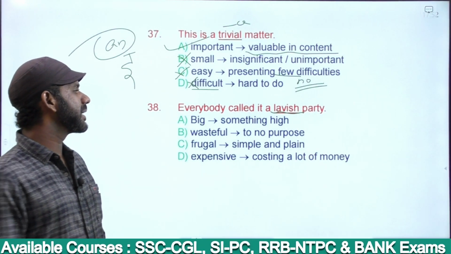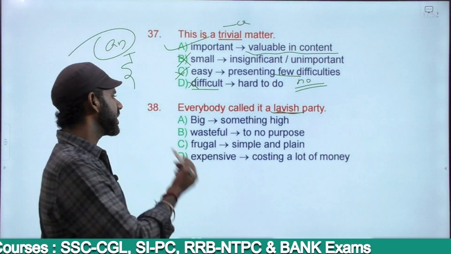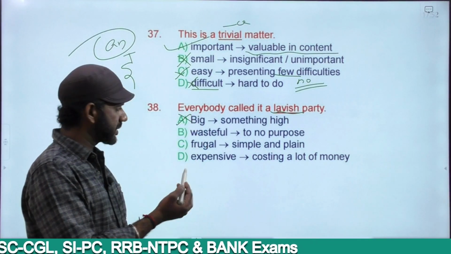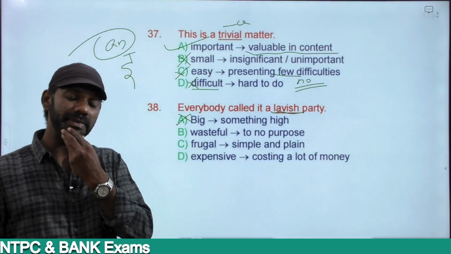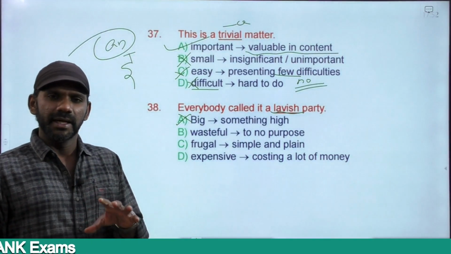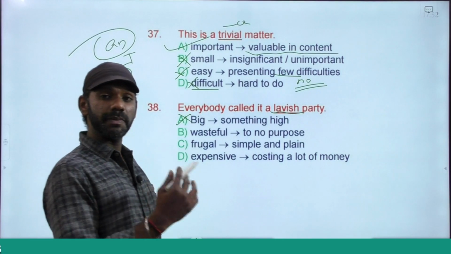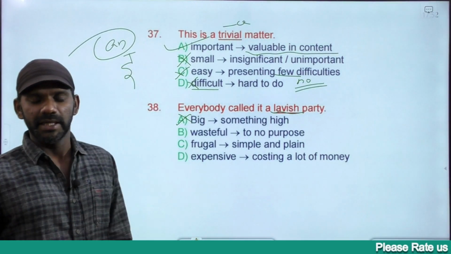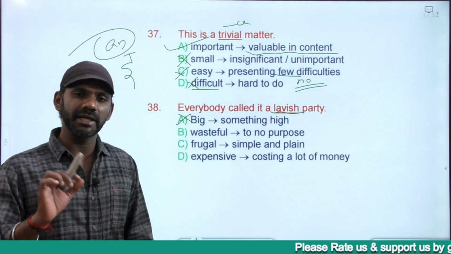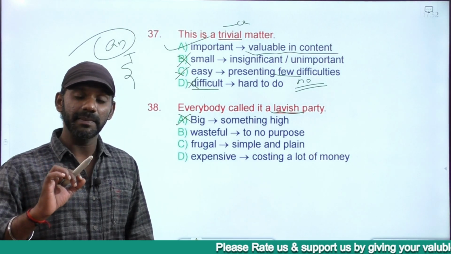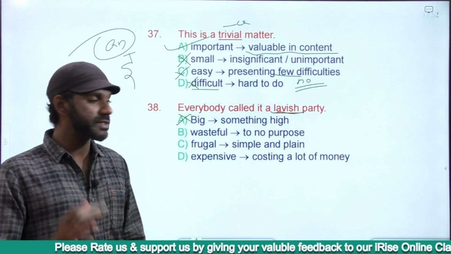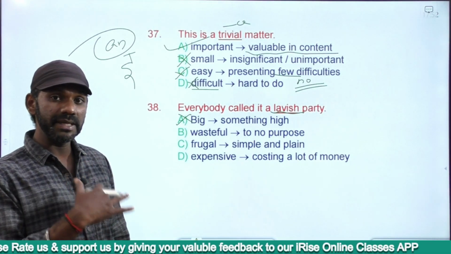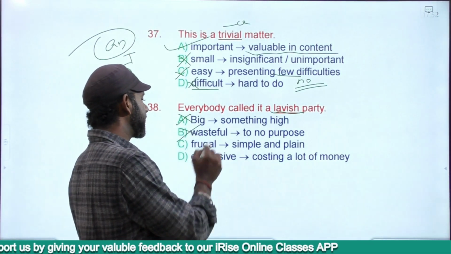The options are big party and lavish party, in a way related as synonyms, eliminated. Wasteful, to no purpose. Wasteful means being like a spendthrift. A spendthrift is one who spends money lavishly, who doesn't even think before spending money. He just spends it, right? Wasteful is the same as lavish. In a way, synonyms, eliminated.